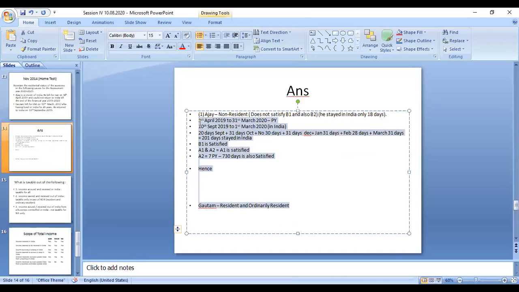This slide will not work out, so I will go with a Word file.